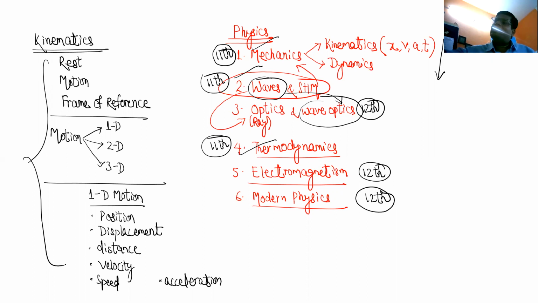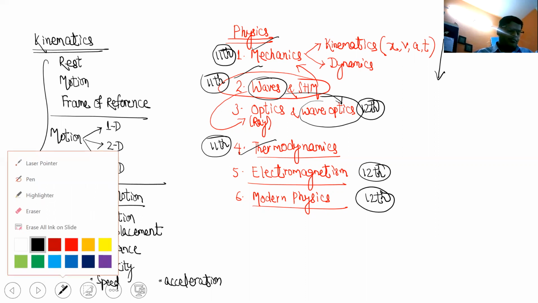Like, I will give you some examples. In day-to-day life, distance and displacement are considered to be the same, right? But in physics, we need to distinguish them. Similarly, in day-to-day life, the meaning of work is something else, but in physics, the meaning of work is something else. In your biology, the meaning of body is different. Body means body of a person. In physics, a body is thrown from the top of a building. So here, body means some stone or some object, right? Unless we understand the terms, we will get confused. So first, we will understand these terms.